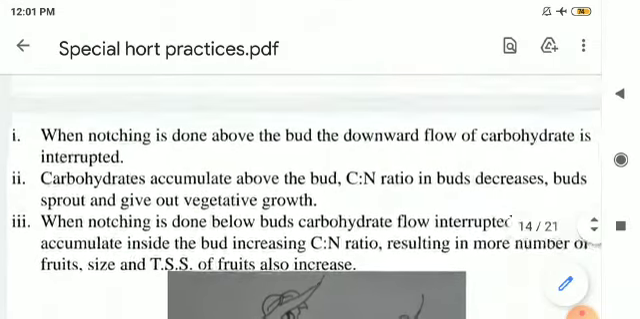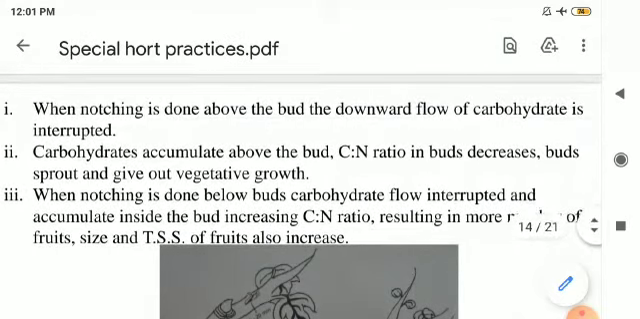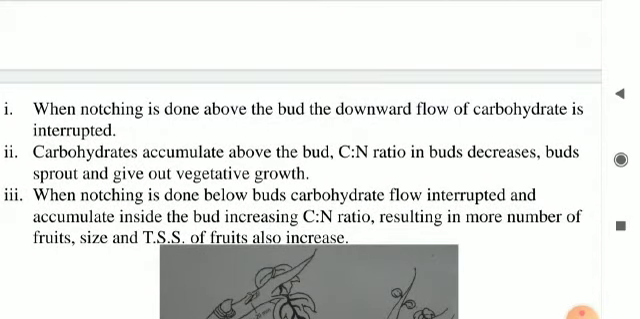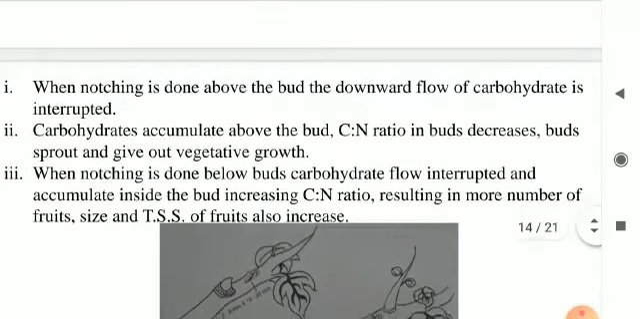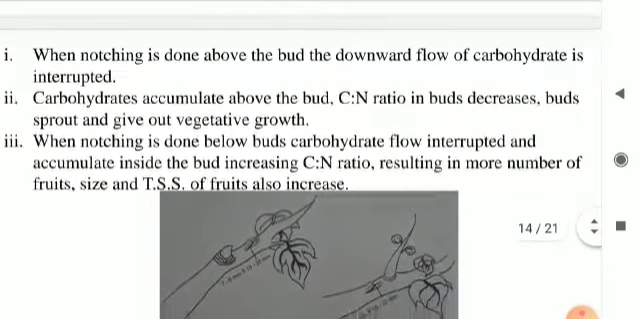When notching is done above the bud, the downward flow of the carbohydrate is interrupted. Now you can see in the figure also, when the notching operation is done above the bud, the downward flow of the carbohydrate is interrupted or obstructed. Carbohydrate accumulates above the bud. Carbon nitrogen ratio in buds increases, buds sprout and give out vegetative growth.